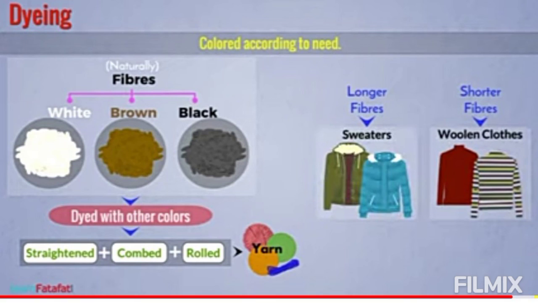These threads of wool are formed by spinning two or three strands of wool together. The longer fibers of the wool are used to make sweaters, while the shorter fibers are spun and woven to make woolen clothes. So long fibers are used for making sweaters, and shorter fibers are used to make woolen clothes. These were all the steps used in the production of wool from sheep.